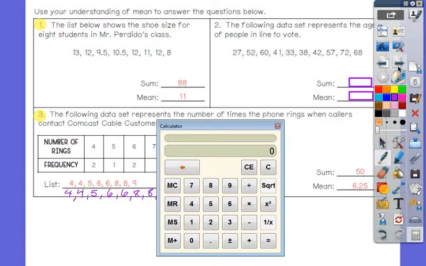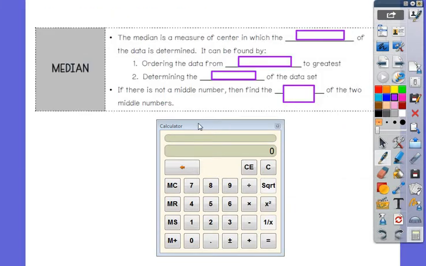All right. Next we have median. The median is the measure of center in which the middle of the data is determined. It is found by, lots of people forget step 1, ordering the data from least to greatest.